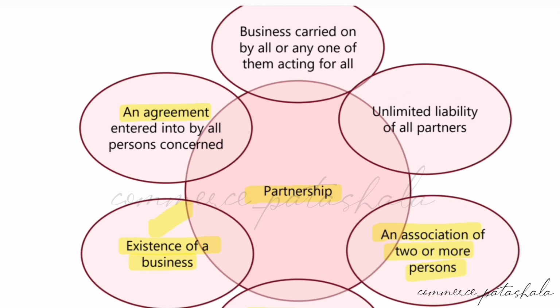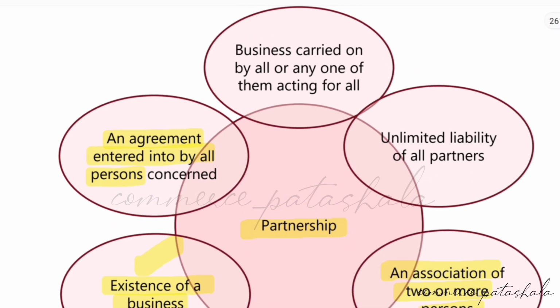And there should be an agreement between the partners, entered into by all persons concerned. All the partners have to abide by the rules written in the agreement.